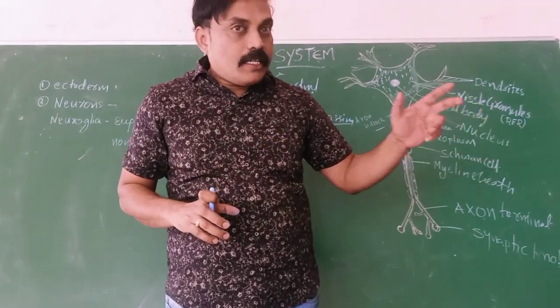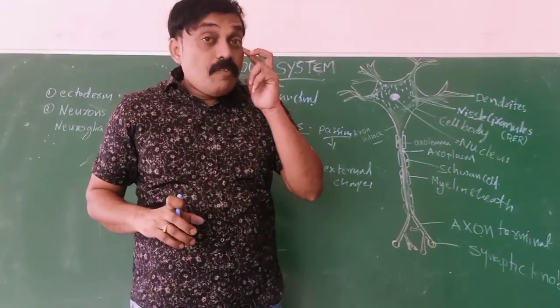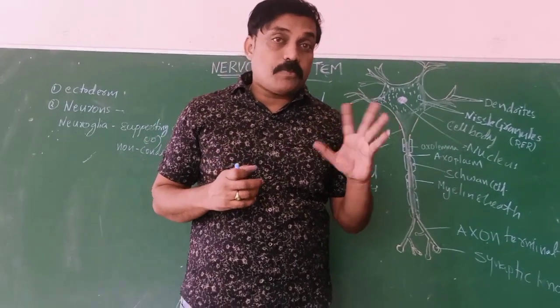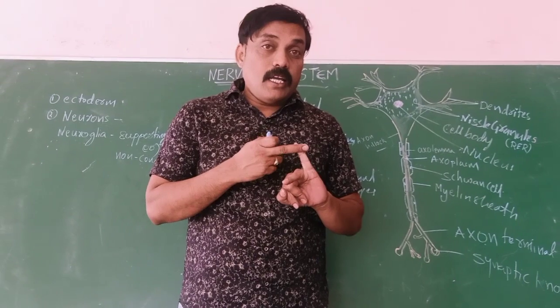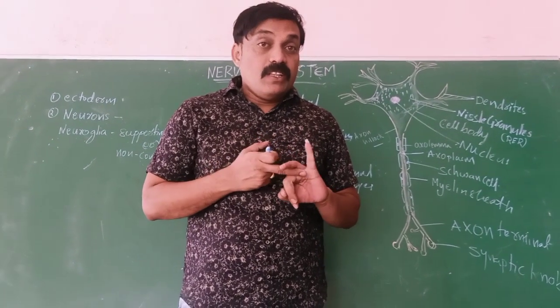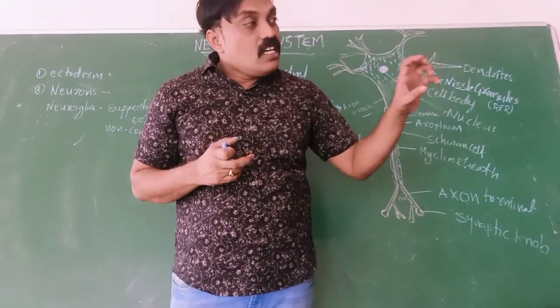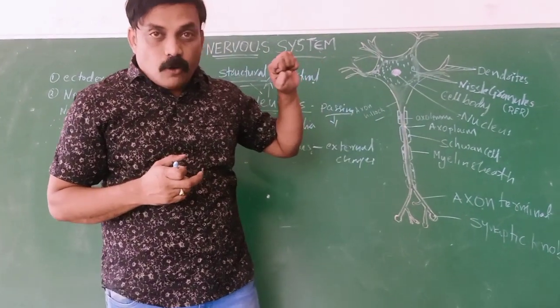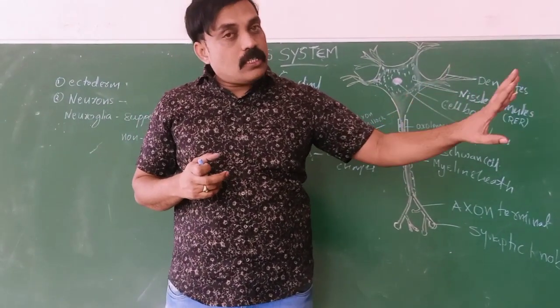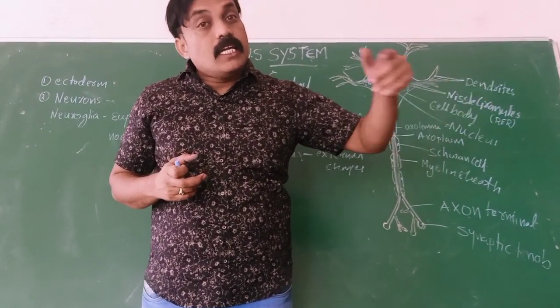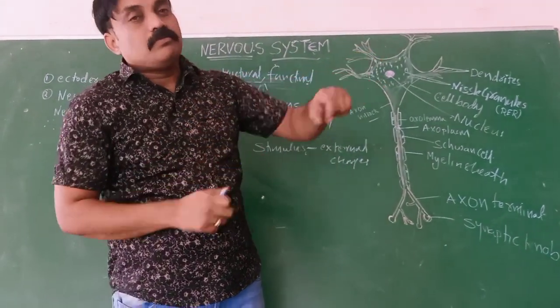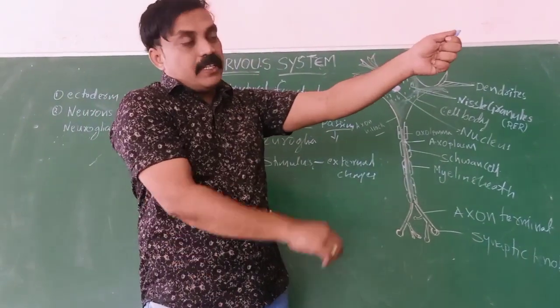We detect that stimulus with sensory organs. We have five types of sensory organs: eye, nose, ear, tongue, skin. These sensory organs detect sensations from outside, whatever external changes are passing. For example, when somebody is beaten, I feel pain.